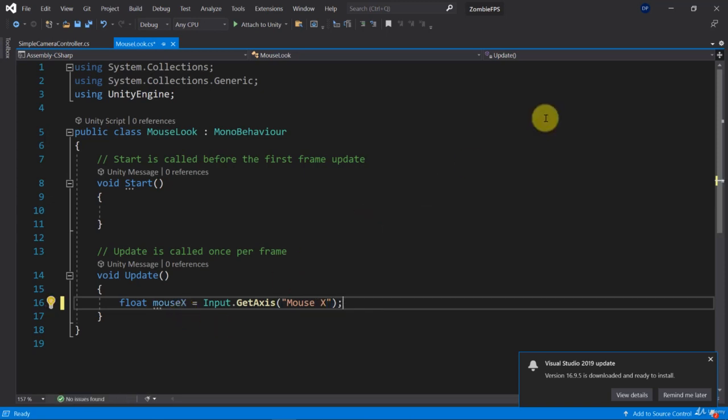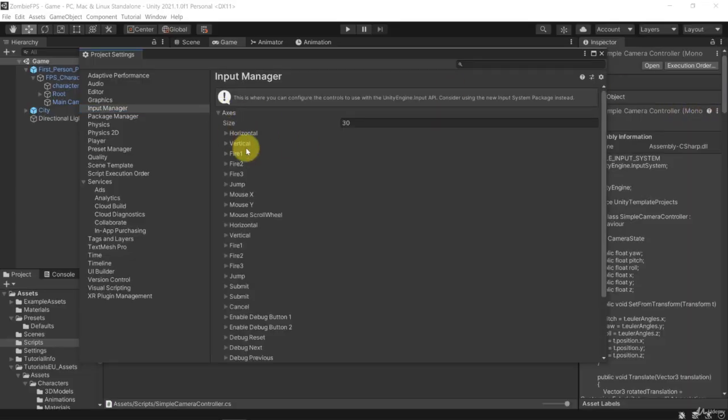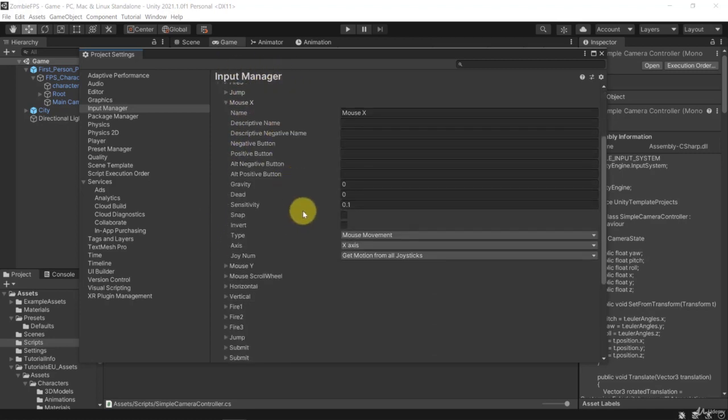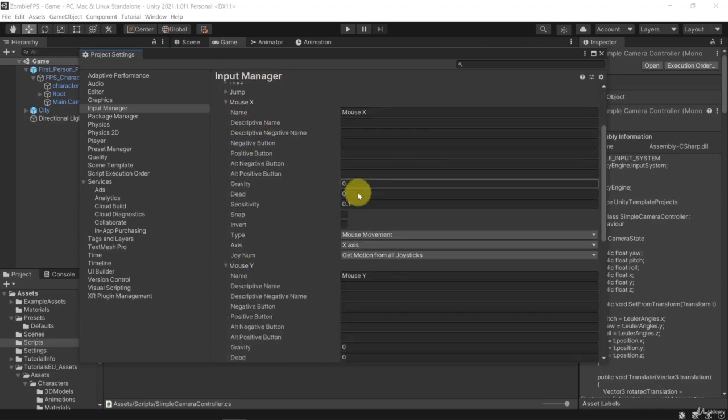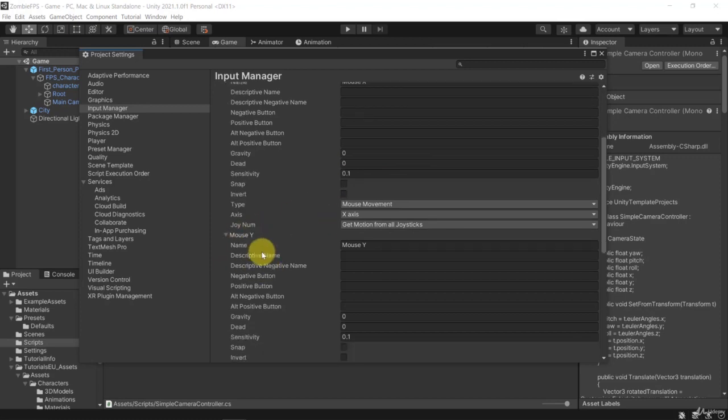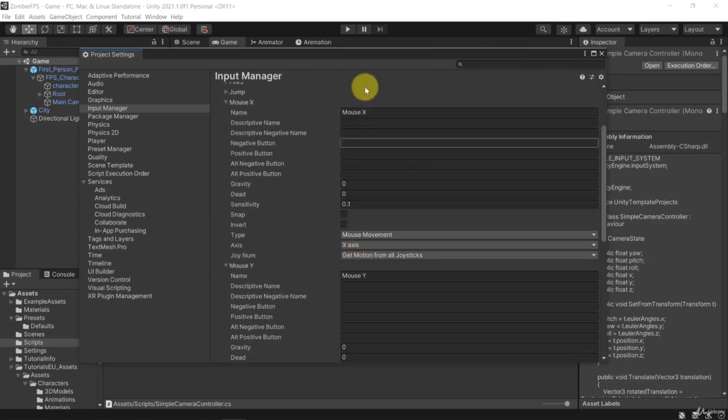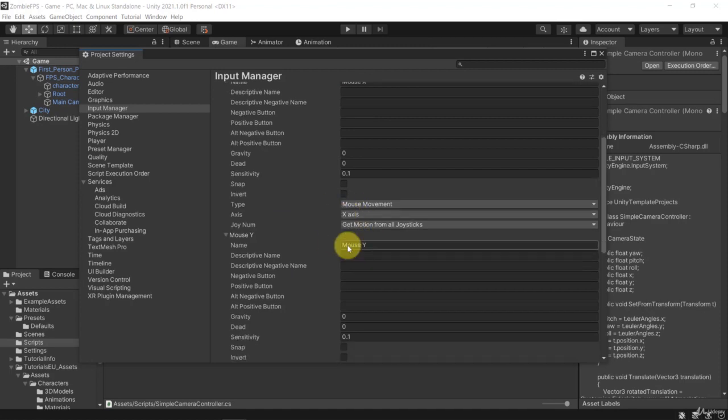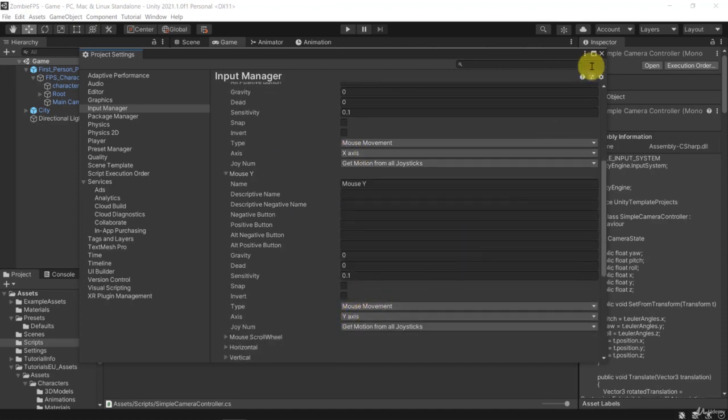Okay, so if you recall, if you go to your input manager, you will find the different axes, and the input manager will allow you to modify things. Okay, so here you see the sensitivity is set up already, Mouse Y is set up. So here we're going to get the Mouse X and Mouse Y input. That's the X axis and that's the Y axis. And we get them from the mouse itself.